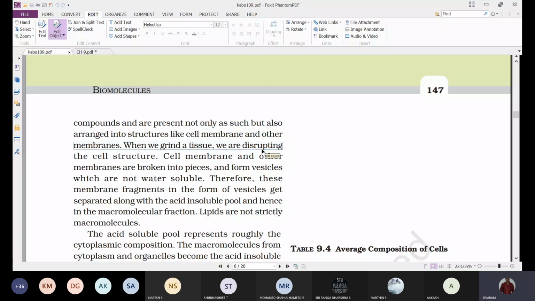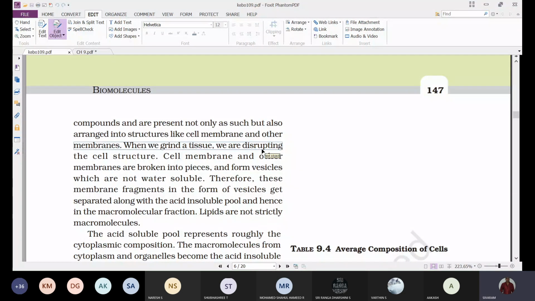For separating the biomolecules present in a tissue, we take a pestle and mortar, place a small piece of the tissue in the mortar, add a small amount of trichloroacetic acid solution, and grind it to a thick paste.